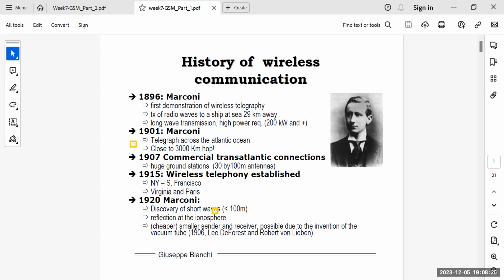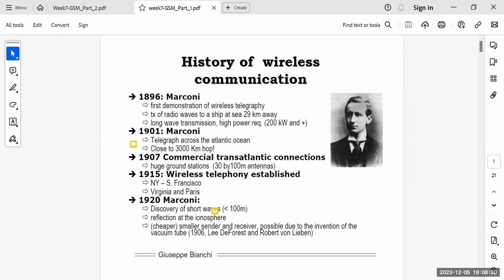So in 1896, Marconi was the one who first demonstrated wireless telegraphy. He transmitted radio waves to a ship at sea 29 kilometers away. So please note that that is back in 1896. There was a high power requirement at that time. More than 200 kilowatt was used.